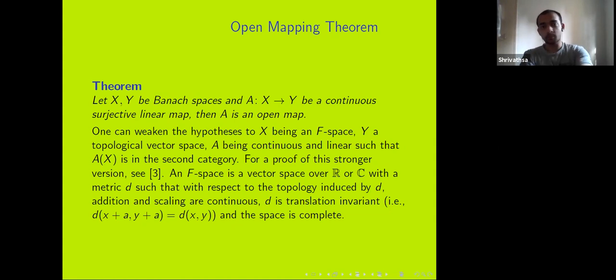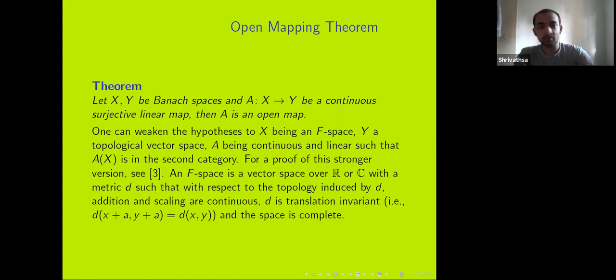So the open mapping theorem says that if we have X and Y two Banach spaces and a continuous surjective linear map between them, then that linear map is also going to be open. Now, here I am dealing with the somewhat strong hypothesis that X and Y are Banach spaces, but we can weaken the hypothesis, and the proof is found in Rudin's functional analysis.